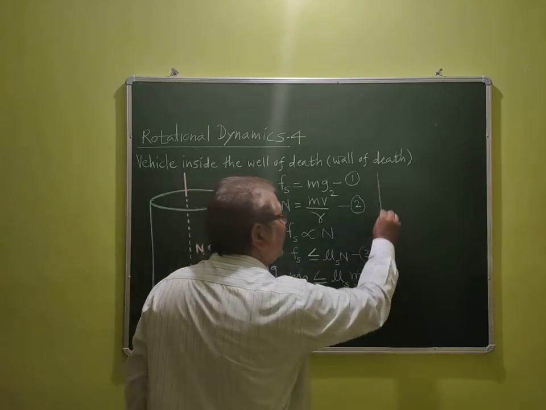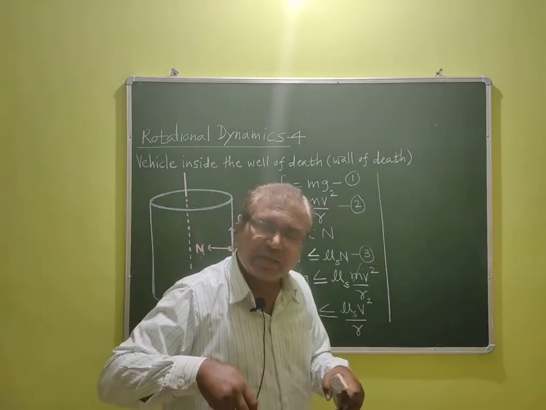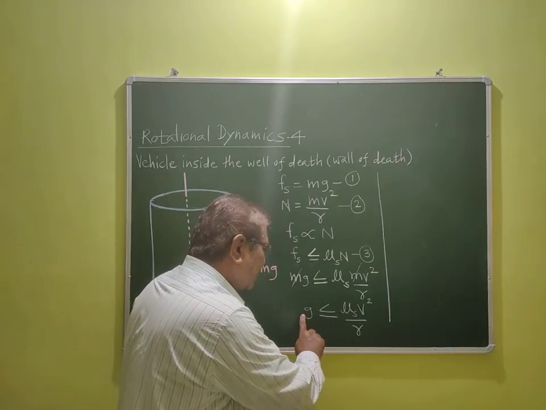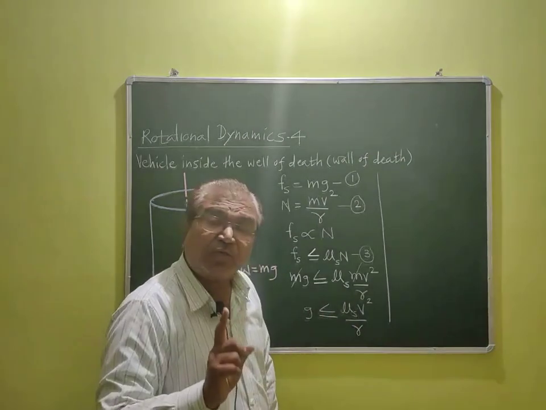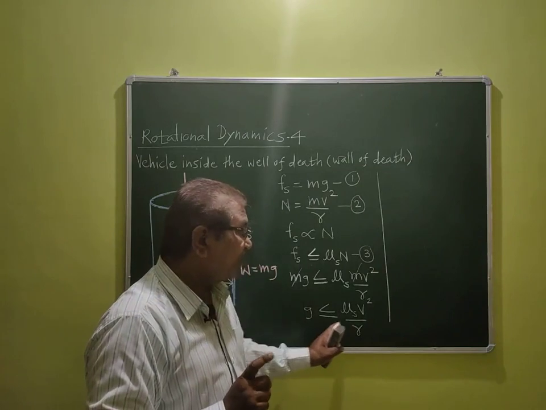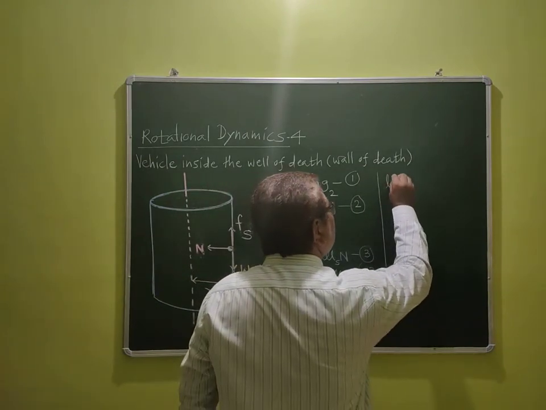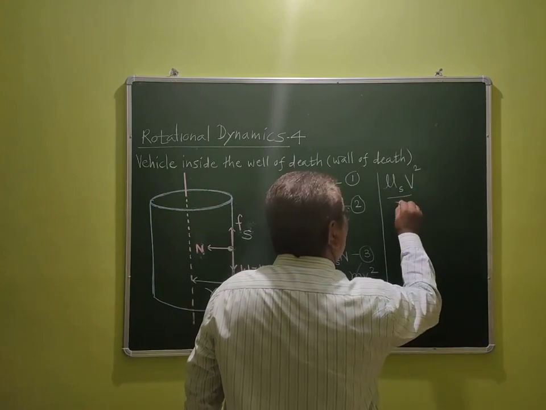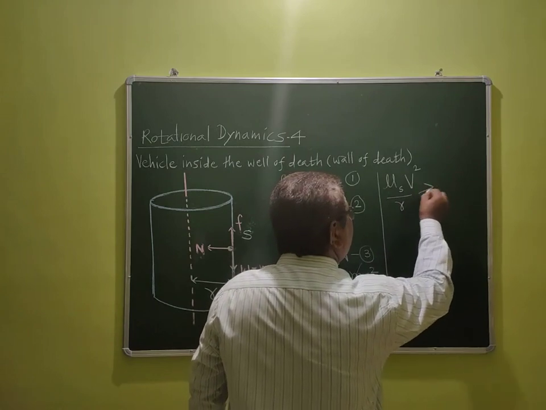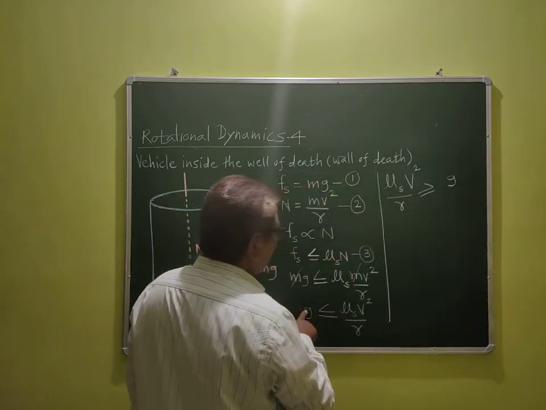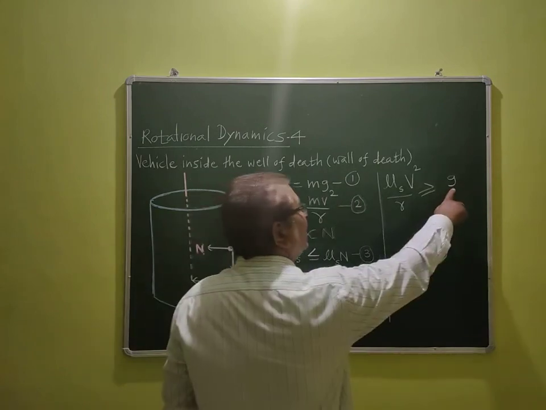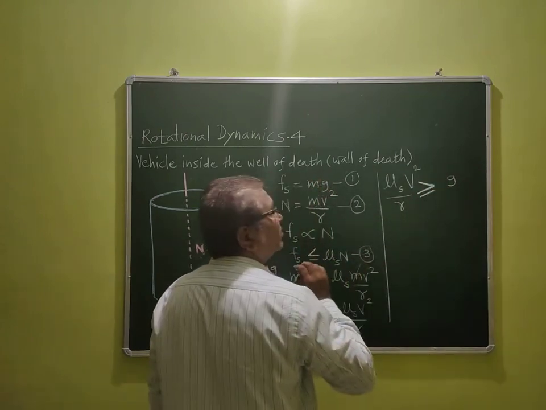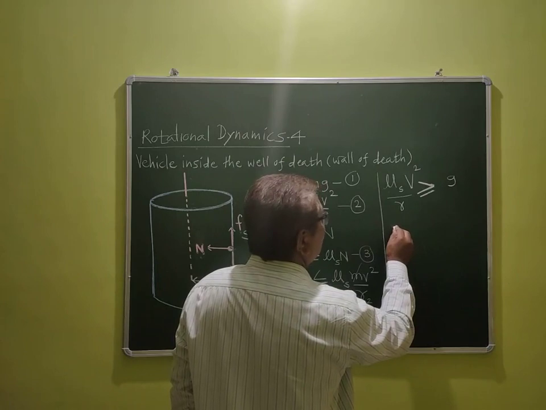So for our convenience, I will write this term on the LHS and this term on the RHS without changing the meaning. How can we write it? We can write like this. See here, mu s into v square upon r should be greater than or equal to g, because g is less than or equal to this. The meaning remains the same.